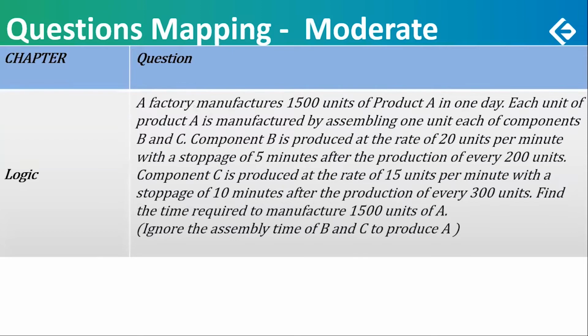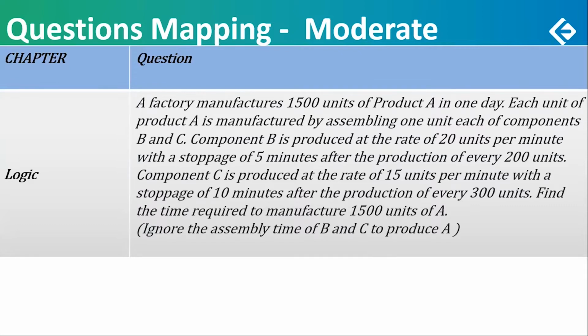But there's a small problem. There's a stoppage of 5 minutes after the production of every 200 units. Easy to calculate things. Component C is produced at the rate of 15 units per minute with a stoppage of 10 minutes after the production of every 300 units. So calculate the average time and see which is the bottleneck. The question says find the time required to manufacture 1500 units of A. And of course, we are supposed to ignore the assembly time.